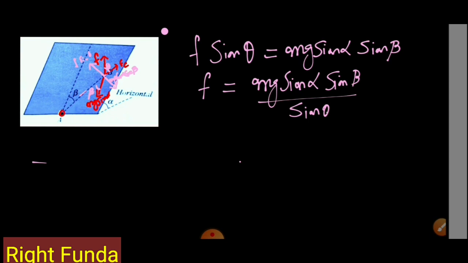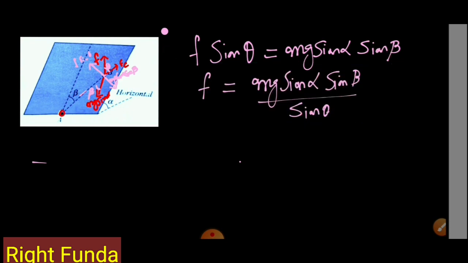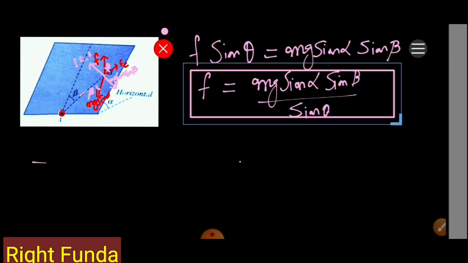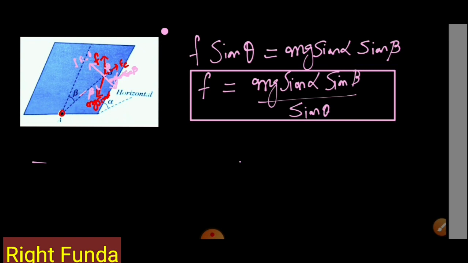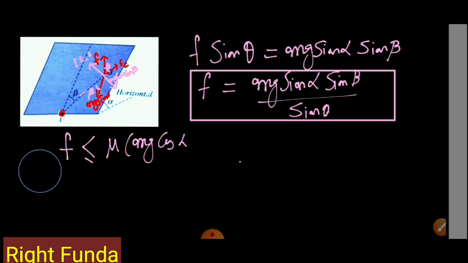This is the value of friction force we got in terms of alpha, beta, and another unknown variable called theta. So this friction force has to be static friction force, so that has to be less than or equal to mu N. And we know N is mg cos alpha. So this friction force has to be less than or equal to mu mg cos alpha. If I take this value and substitute here, then I can get this.